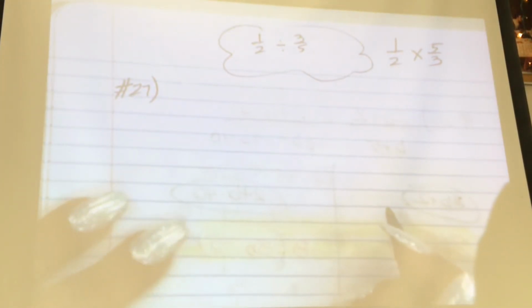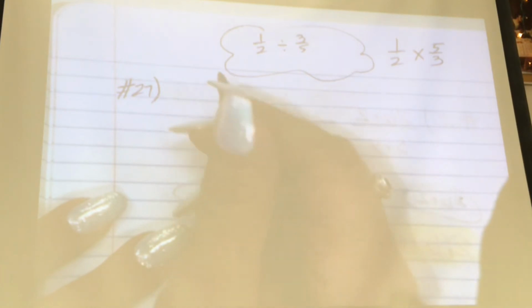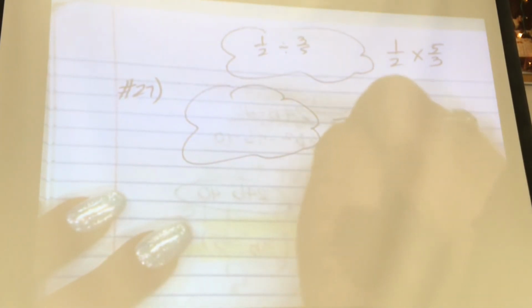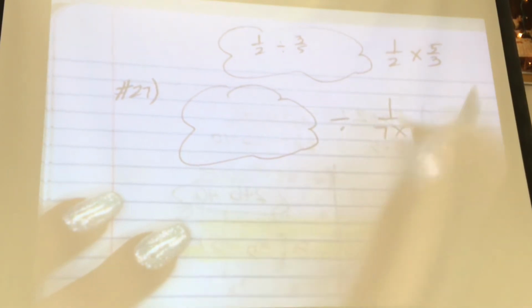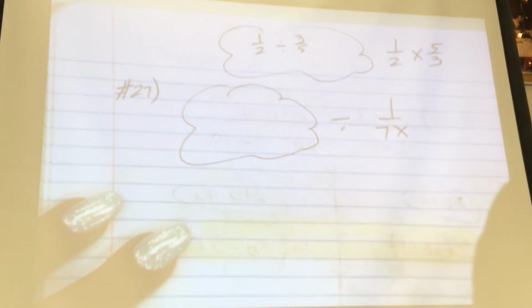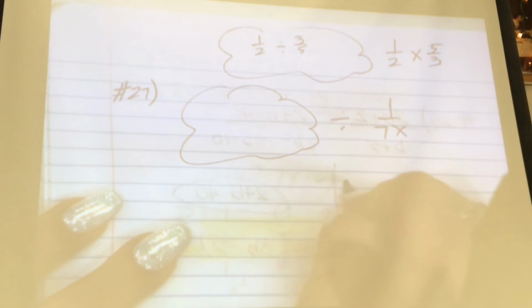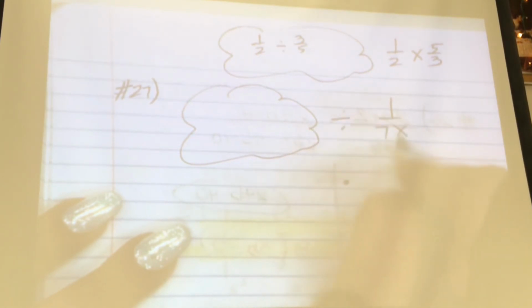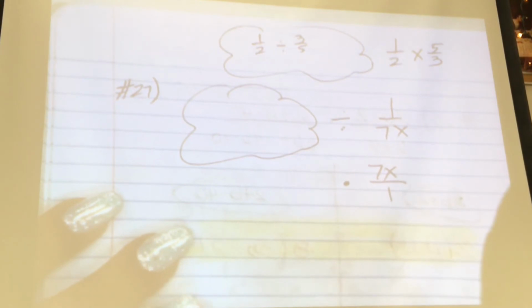Whenever you divide fractions, you flip the second fraction. So for number 27, I have something divided by 1 over 7x. What am I going to do with this 1 over 7x? I'm going to flip it, make this a multiply, and this will be 7x over 1.